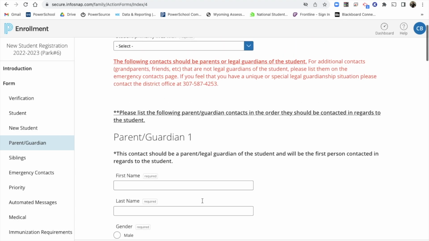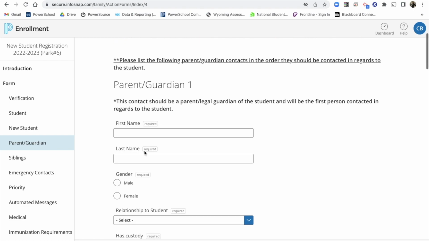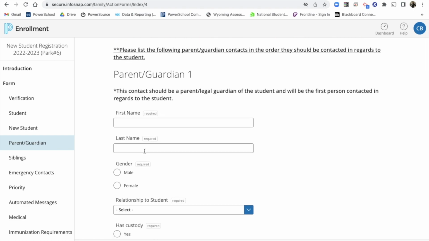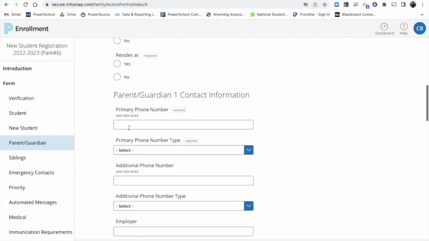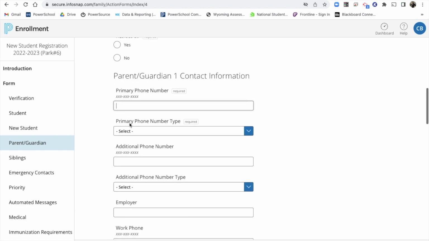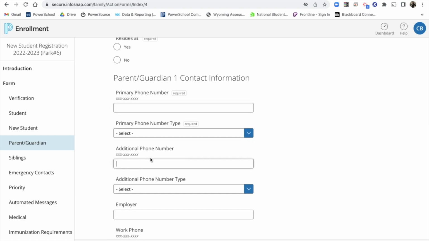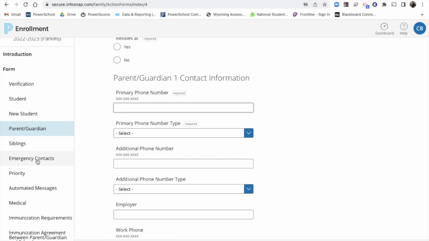So make sure that you observe whether a field is required, but also make sure you enter the true amount of parents or guardians that a student has. The other thing is on this page, one phone number per parent is required. If you have an additional phone number, you can put it, but you can see an additional phone number is not required, but the primary phone number for that parent is. So keep that in mind.